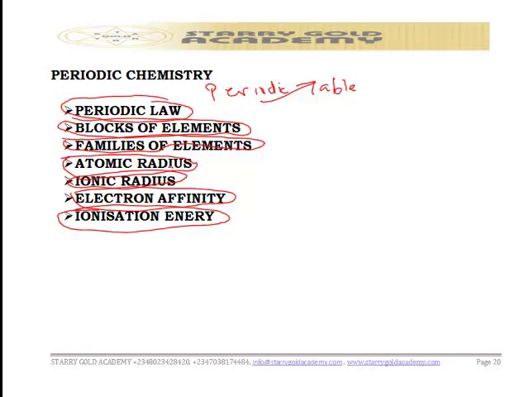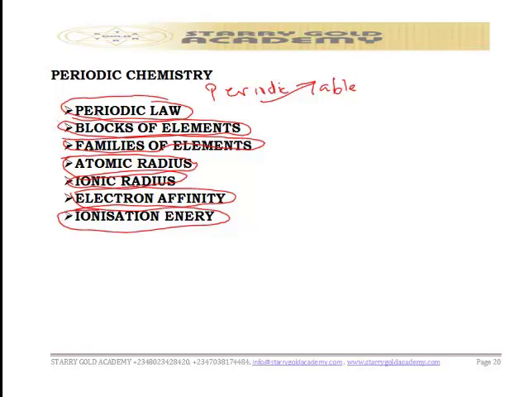He did this work between 1869 and 1871. This is what we're going to discuss in this topic.